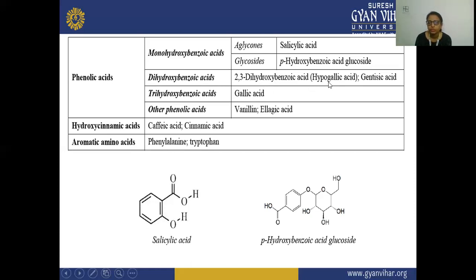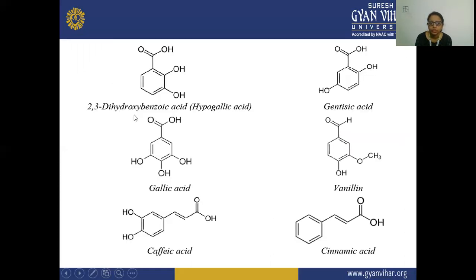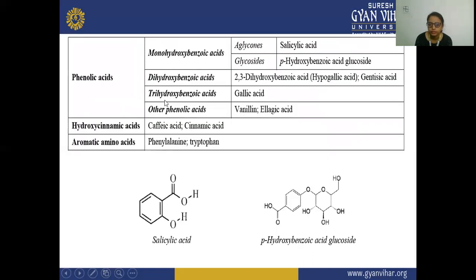Here you can see the two hydroxy groups are present on this benzoic ring. The example is 2,3-dihydroxybenzoic acid, which is also known as hypogallic acid, and secondly is your gentisic acid, containing two hydroxy groups, one on the para and ortho, and the second on the meta position. So this is your gentisic acid, and this is your dihydroxybenzoic acid.